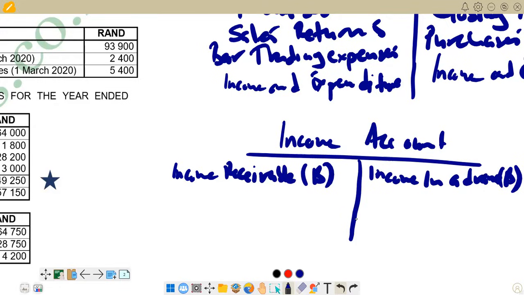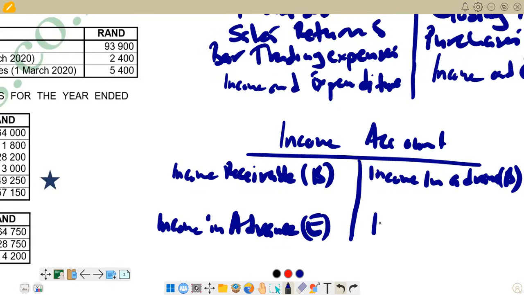So the opposite is true now at the end. Income in advance at the end comes here on the debit. So this one, at the end, will come on the debit. And then we have income receivable at the end, which will come on the credit side. So this one is at the end. So that is what we are going to employ there.